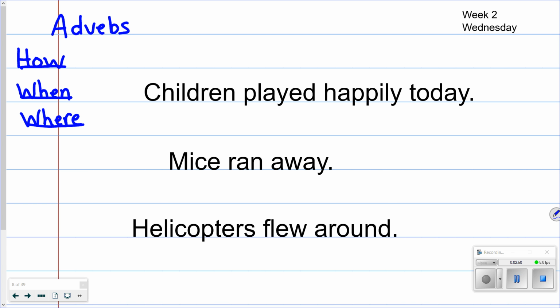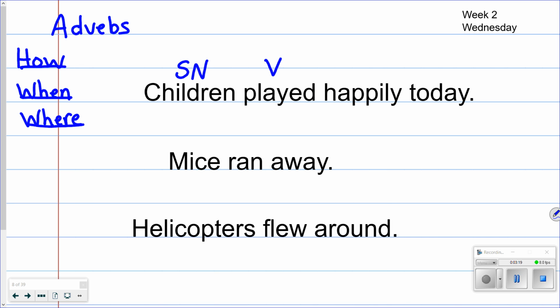So the sentence starts exactly like it did yesterday. So we're going to read it all together. We're going to do the part that we know together easily, and then we're going to add in the adverbs today. Okay, ready? So let's read it together. Children played happily today. Who played happily today? Children. Subject noun, just like yesterday. What is being said about children? Children played. Verb. Now we're going to do the other 2 questions.